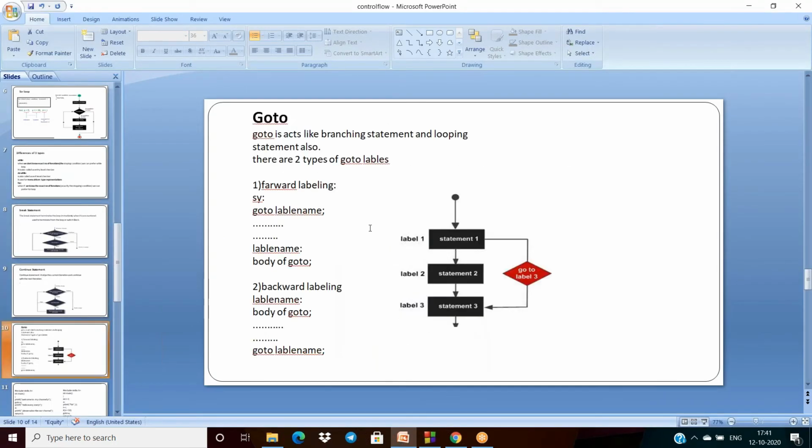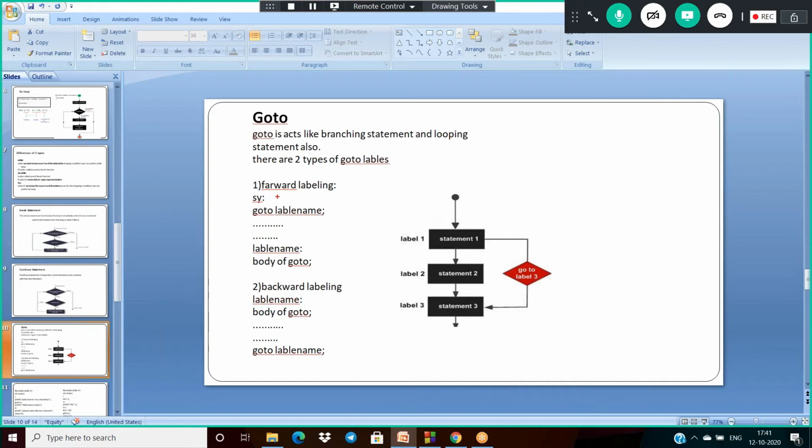Now after finishing continue, the next type of control structure is goto. So what is goto? Goto acts like a branching statement and a looping statement, and generally goto is called a jumping statement.